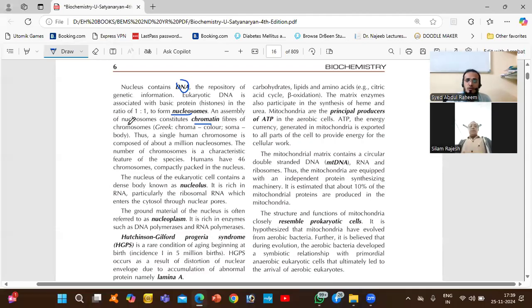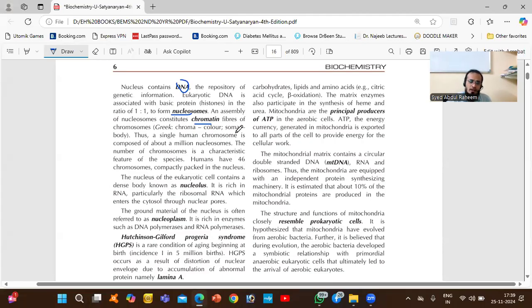An assembly of nucleosomes constitutes chromatin. Fibers are chromosomes. Chroma means color, soma means body: colored body. Thus a single human chromosome is composed of a million nucleosomes. The number of chromosomes is a characteristic feature of the species. Humans have 46 chromosomes compactly packed in the nucleus.